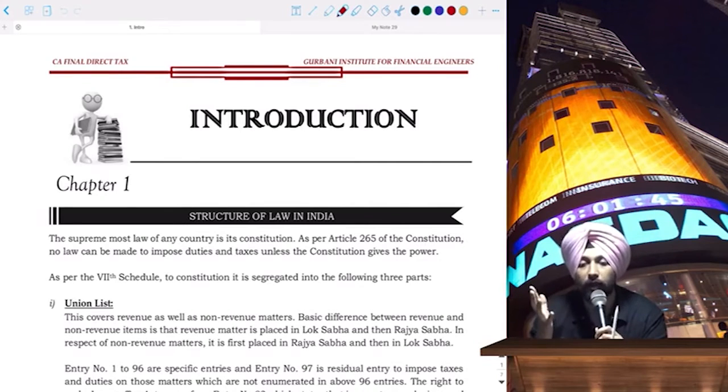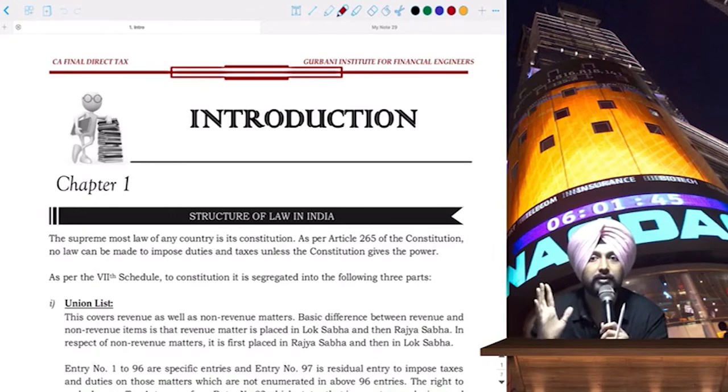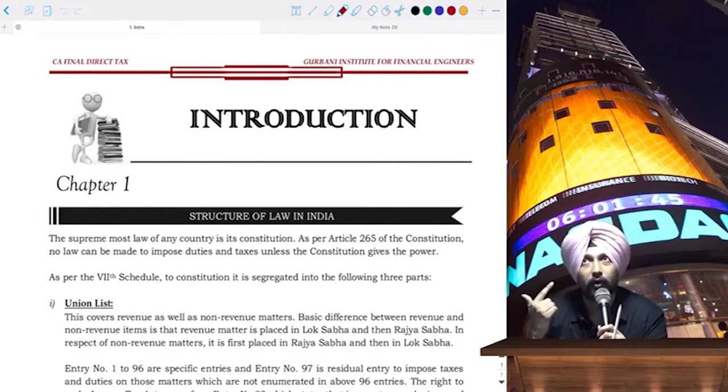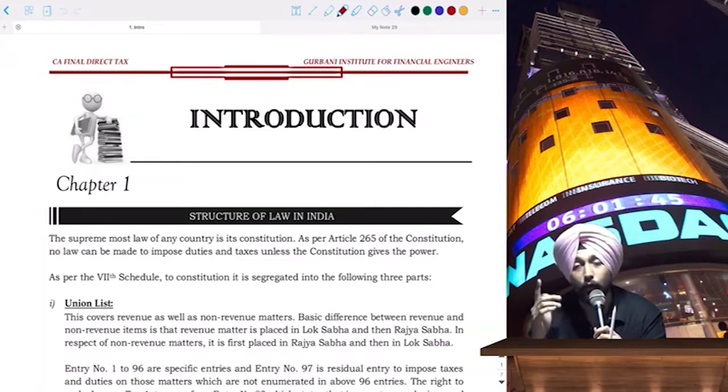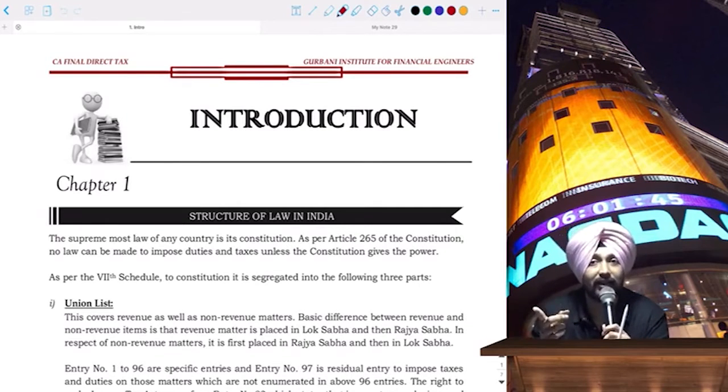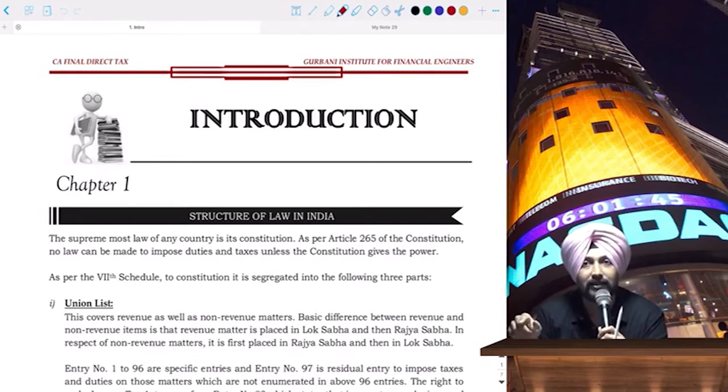If you see, in 2016 they implemented GST for the very first time. In 2017, they proposed that they will introduce the direct tax code, which will replace the existing Income Tax Act 1961.